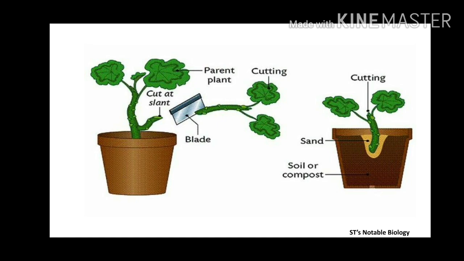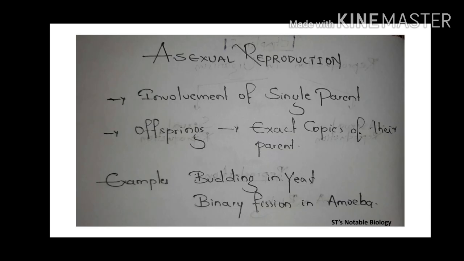See, this is a very common example actually. If you cut a twig from a plant and pot it into a new pot, this cut section will grow into a new plant. So, this is also an example of asexual reproduction. Up to here we have seen that there is involvement of a single parent. There is no necessity of two parents as in the case of sexual reproduction. There is involvement of what? A single parent.